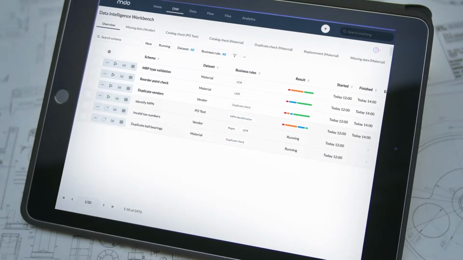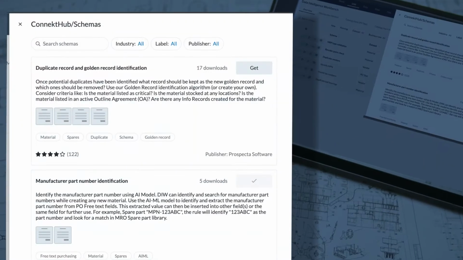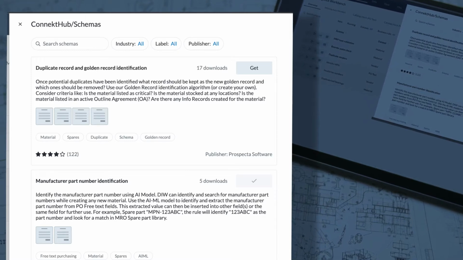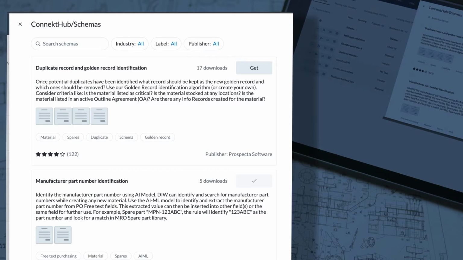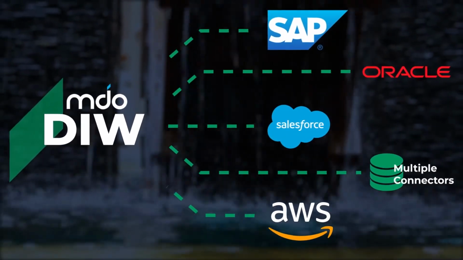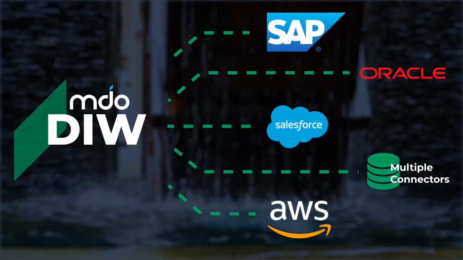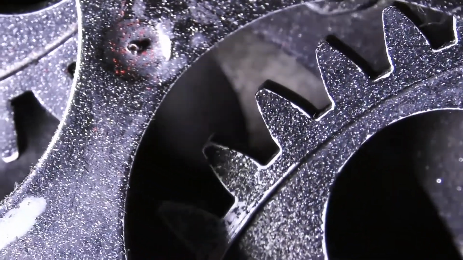Data and business rules are grouped logically into schemas, which can manually be created or imported with predefined industry content for domains. Data integration allows you to extract and remediate data with leading systems and data sources. DIW offers different views for corrections based on the business rules and schemas.